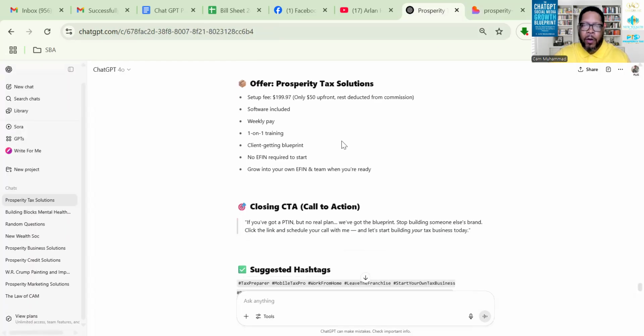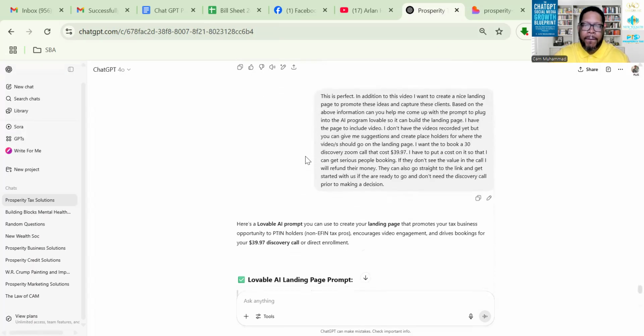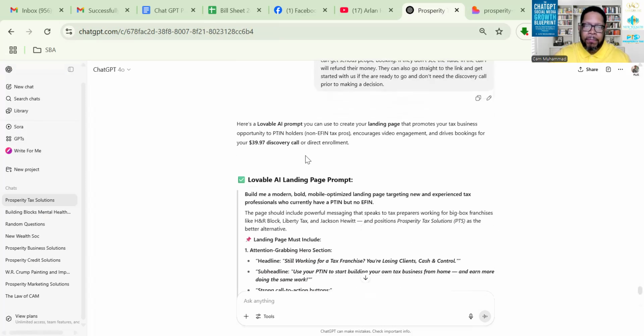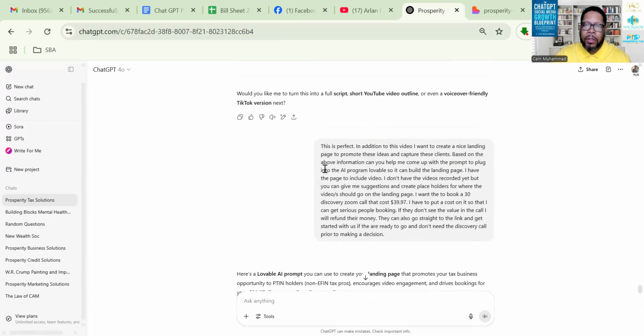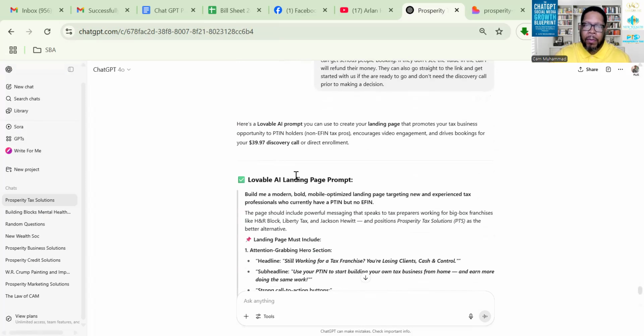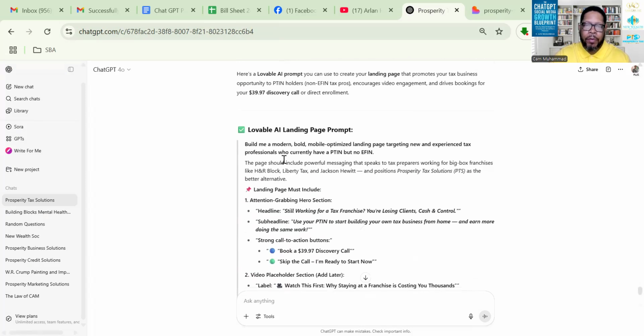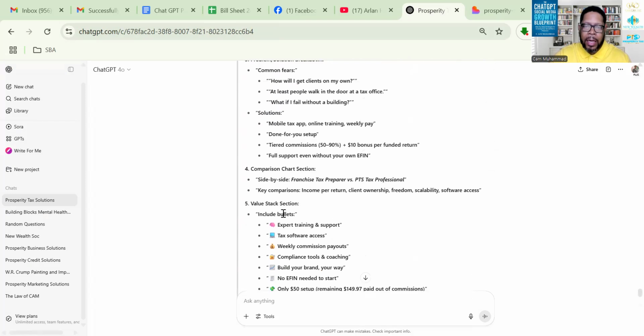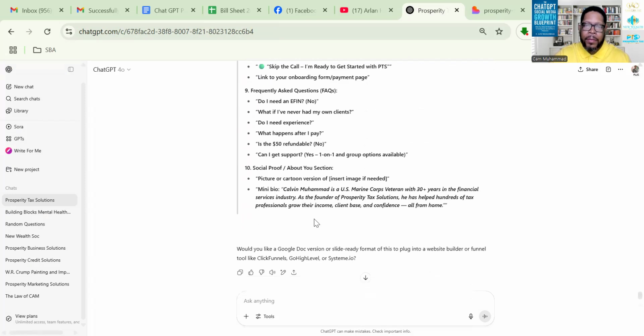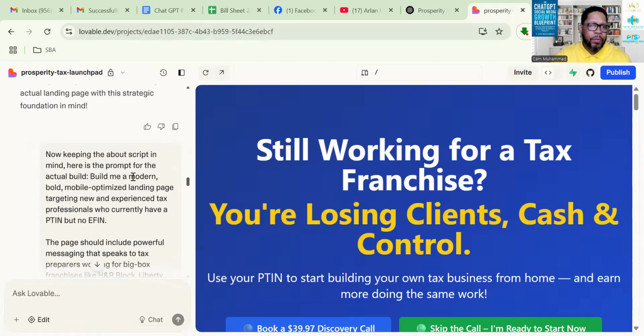So I came back over here to ChatGPT, and now it has written out my prompt for Lovable. So I copied all of this, then I went back to Lovable.